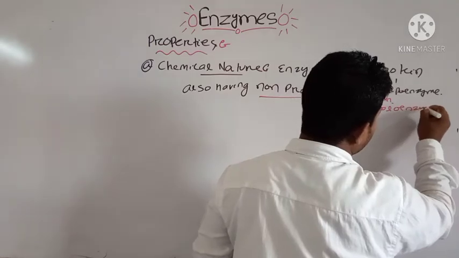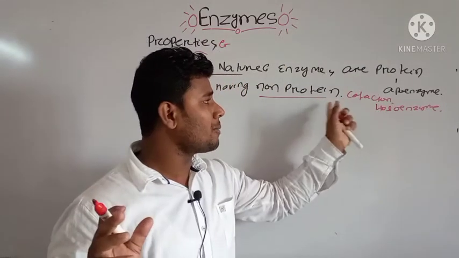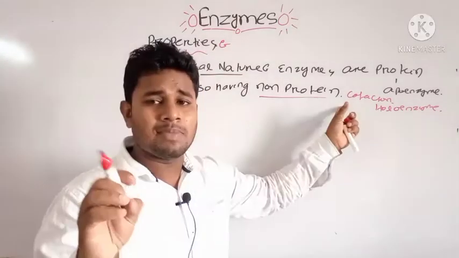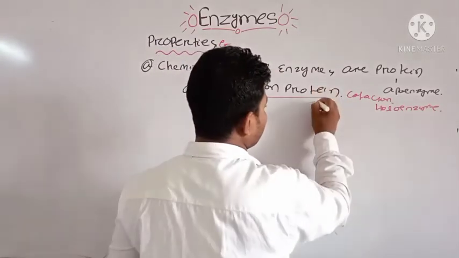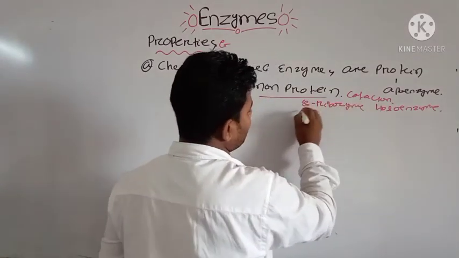it is known as the holoenzyme. The non-protein part is the cofactor, and a cofactor of organic nature is known as the coenzyme. This is an important chemical property of enzymes. And can you name a non-protein enzyme? Example is the ribozyme, which is a non-protein enzyme.